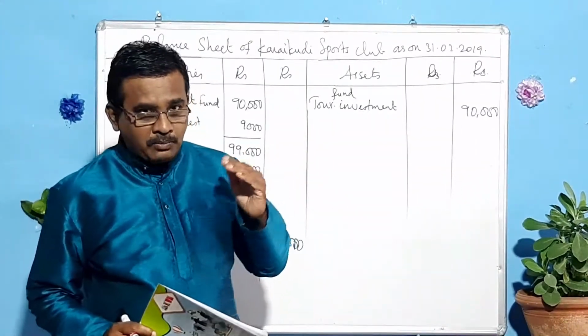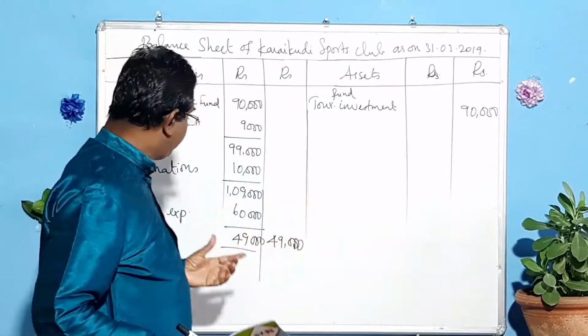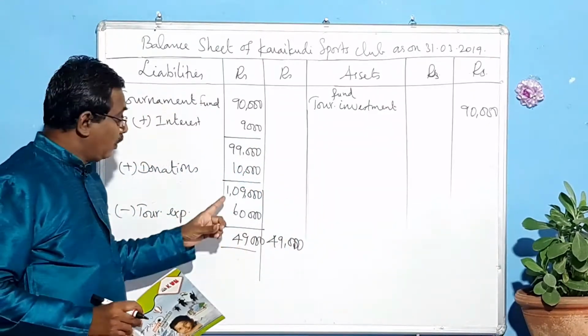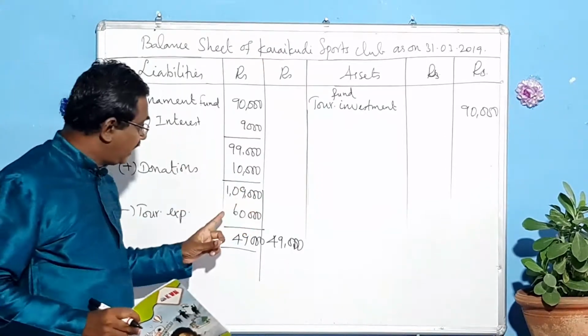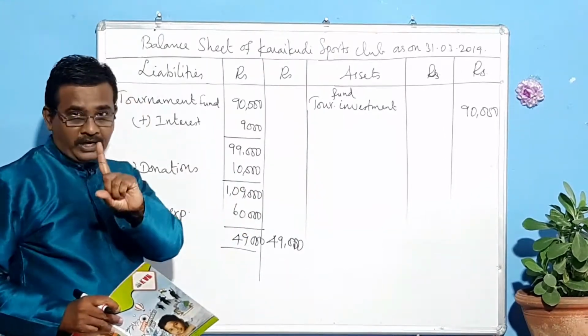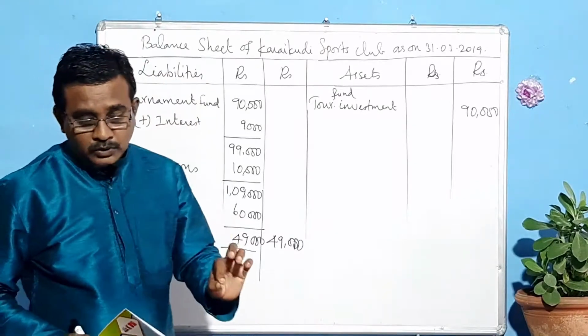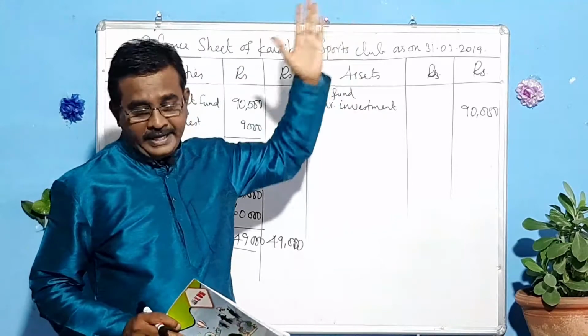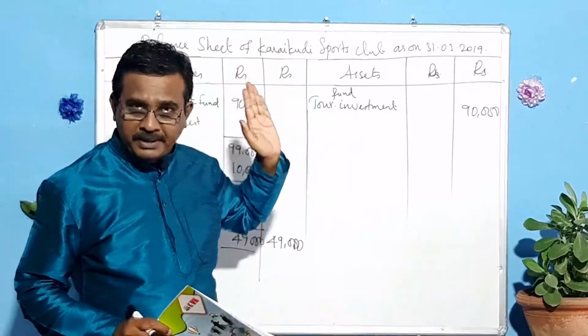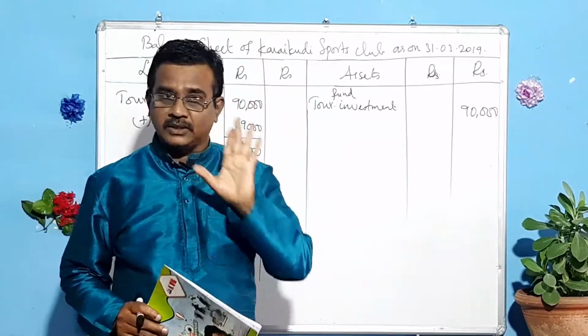So, how much is exceeding? For example, if 1,10,000 is the expenses, the amount exceeding is only 1,000 rupees, and that 1,000 rupees should be shown in the income and expenditure account on the debit side. That is the expenditure side, you have to show 1,000 rupees.